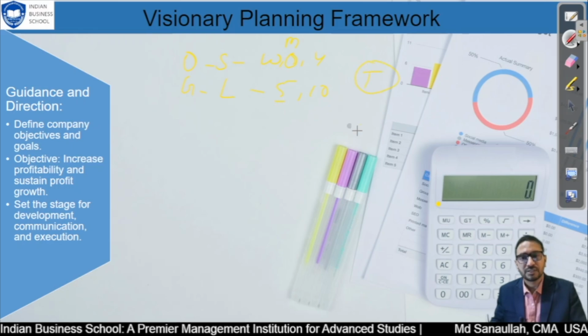In this period, what we are going to do, we will discuss in the next point, objective. So objective or goal would be to increase profit, right? Merger, acquisition, expansion, going into a new business, maybe going to another country for the same business, or acquiring a new company for a new business. Those are the things that can come under this.